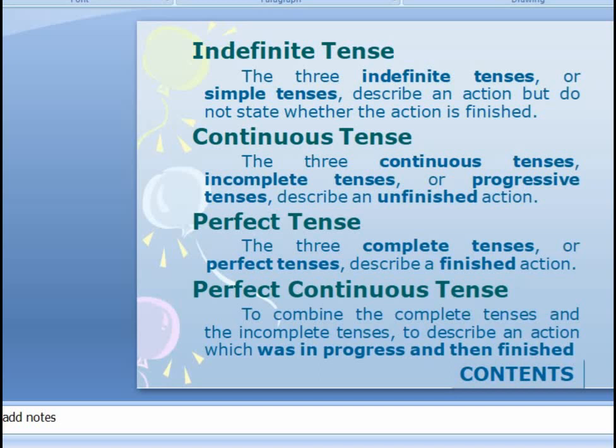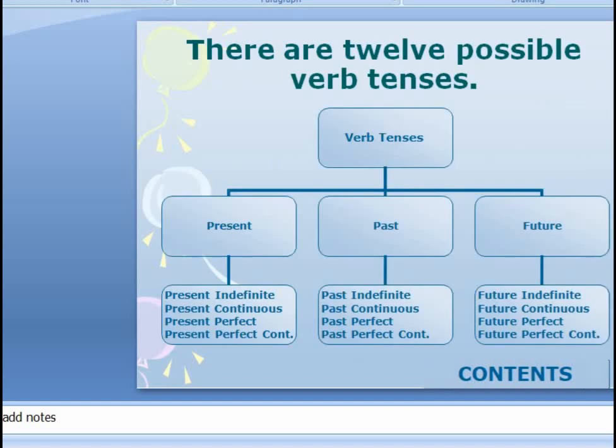Perfect continuous. Now, it is the combination of continuous and the perfect tense to describe an action which was in progress and then finished. So, there are 12 possible verb tenses: present tense, past tense, future tense, which are further divided into 4 tenses each: present indefinite or simple present, present continuous, present perfect, present perfect continuous, then past indefinite, past continuous, past perfect, past perfect continuous, future indefinite or simple future, future continuous, future perfect, and future perfect continuous.